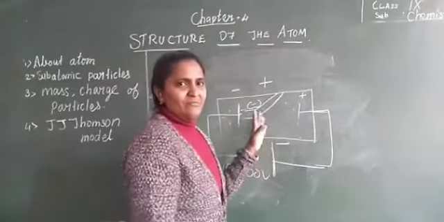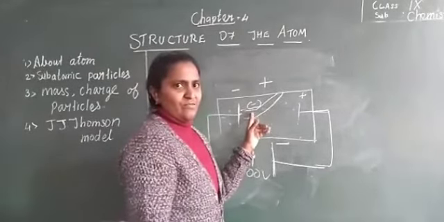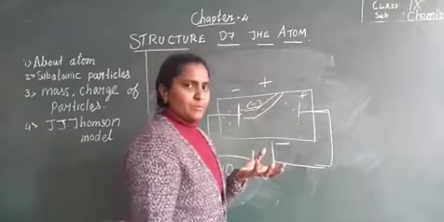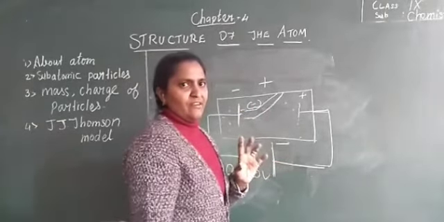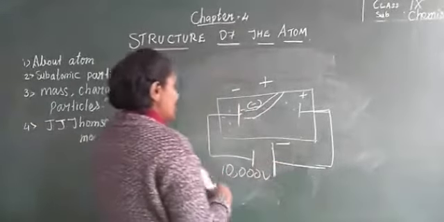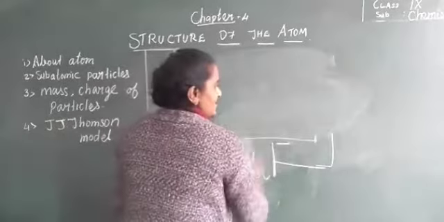Understand? It shows that it carries negative charge. This is the way they discovered the electron. And the mass also they found experimentally. Understood? Charge also they found. Next one is the neutron, how it was discovered.